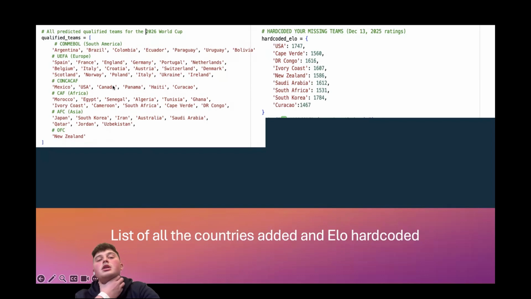We had to use some teams that haven't qualified yet, obviously, because there's still playoffs. So we added in some other teams such as Ireland, Italy, and Ukraine, teams that were most likely to come through their qualifying group. Maybe a bit of bias there with Ireland. But then we also had to hard code some ELO in there because of the way the Kaggle had the names scripted, so they couldn't be scraped. So we had to hard code in some of those as well. And now over to Josh.